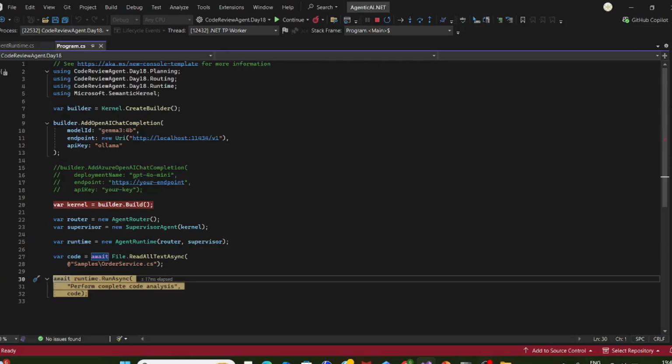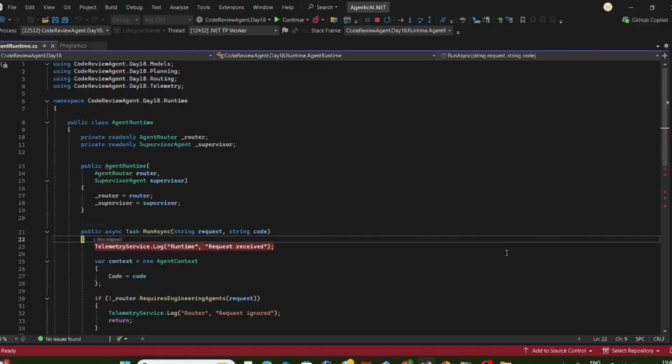You are sending the request, perform complete code analysis. Ideally it should call only the code analysis, not the security or test cases. But I think Ollama may send those too. Let's bear with it. If you use OpenAI, you will get more accurate results. But now it is showing all the agents to be called, no issue. Then you understand how agents are working.